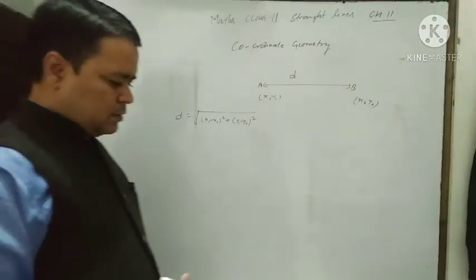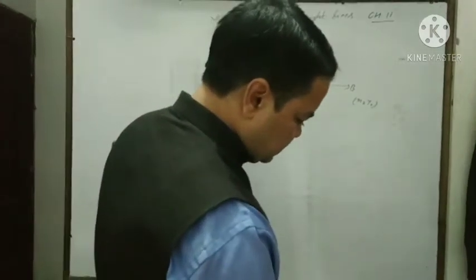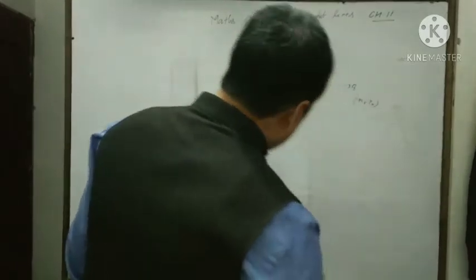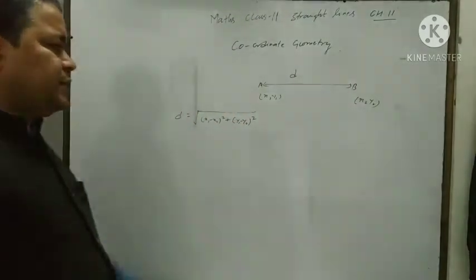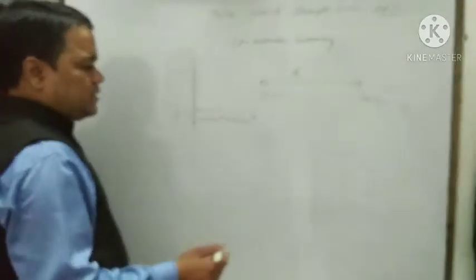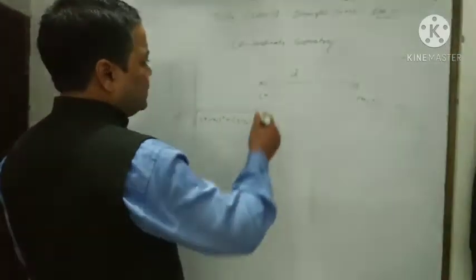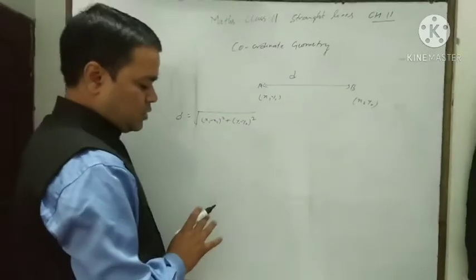This is the distance formula. It is given in class 8, 9. This is called the distance formula.